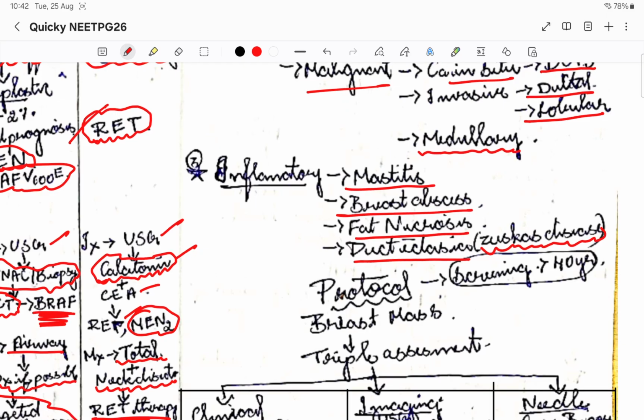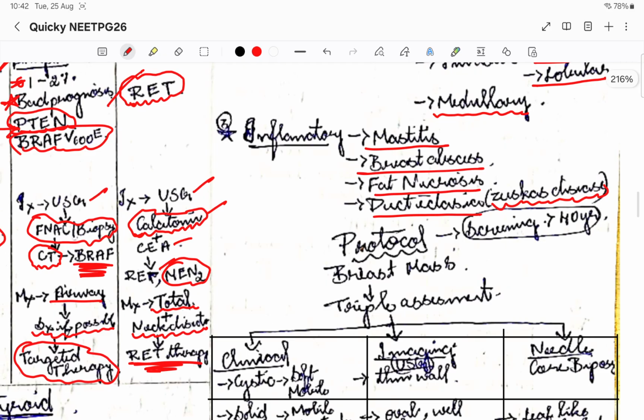Then let us see the protocol that we follow. Suppose a patient comes to you with a breast mass, okay? So what is the protocol that we follow, okay? So remember, screening test is done for all women above 40 years, okay? So at the 40th birthday, we start screening of all the breasts, okay? Whether there is a mass or no mass, we'll do the screening test at least once, okay? Screening is mammography that we do, okay?